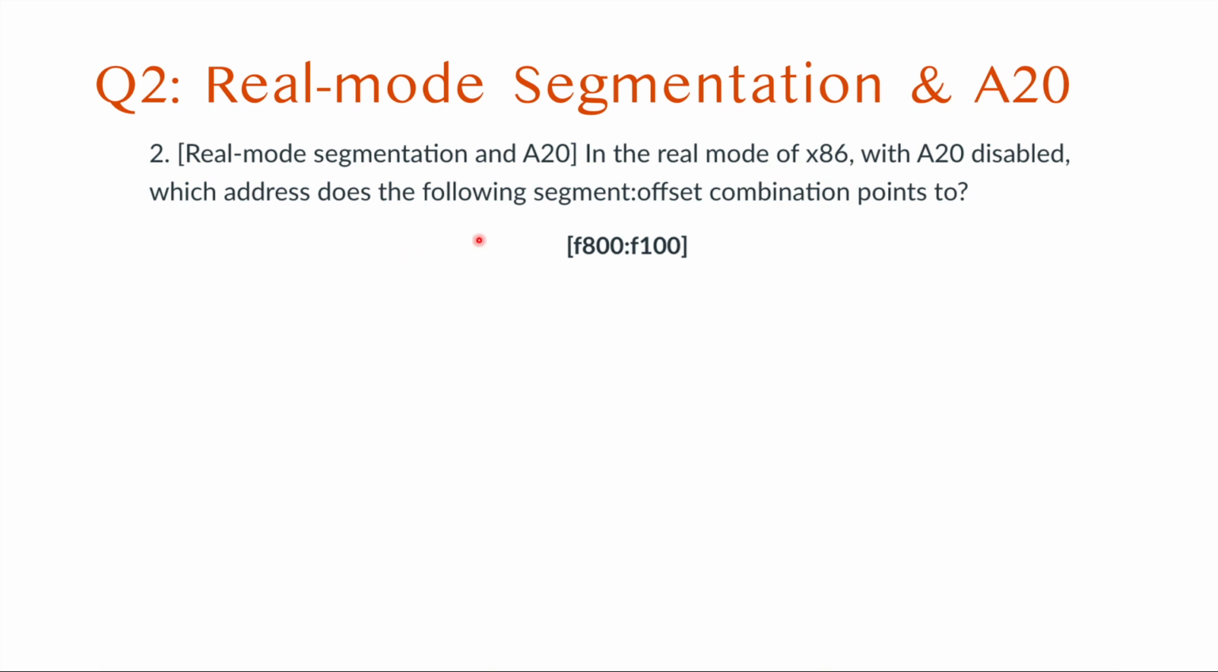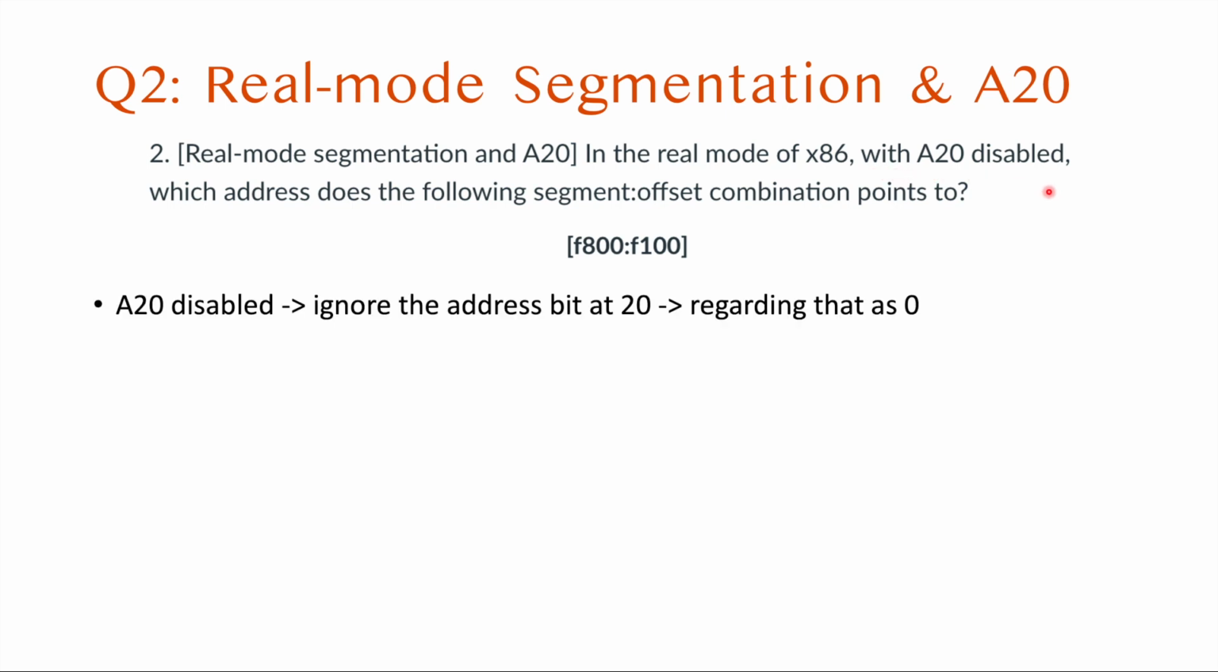Real mode segmentation in A20. In the real mode of x86 with A20 disabled, which address does the following segment offset combination point to? So now we know how to calculate the segment offset based address. But in this case, the question notes that the A20 is disabled. What does that mean? A20 disabled means that we need to ignore the address bit at 20, which means we need to regard that as 0.